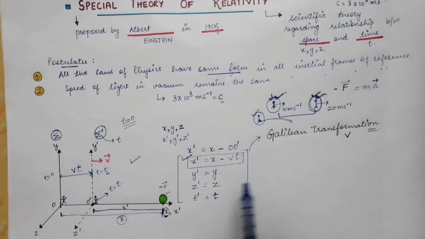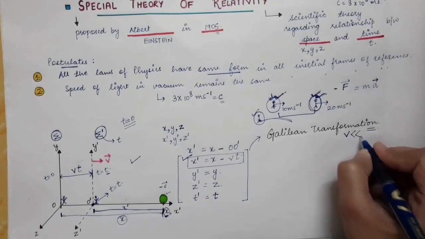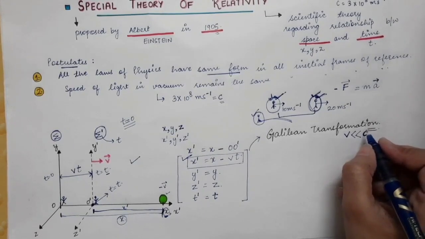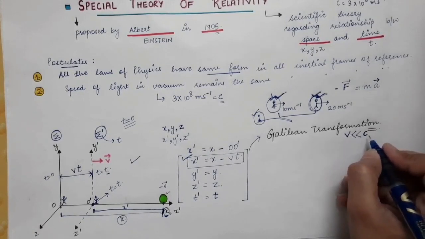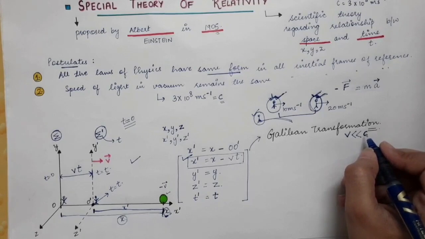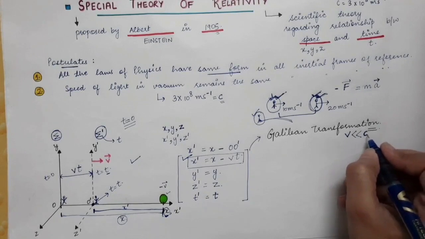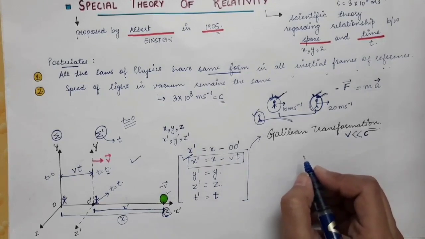So these four equations of the Galilean transformation are valid in the non-relativistic region only, when the velocity of the object, or the velocity of the frame of reference, is very less as compared to the speed of light in vacuum. In that case these four transformation equations are valid.